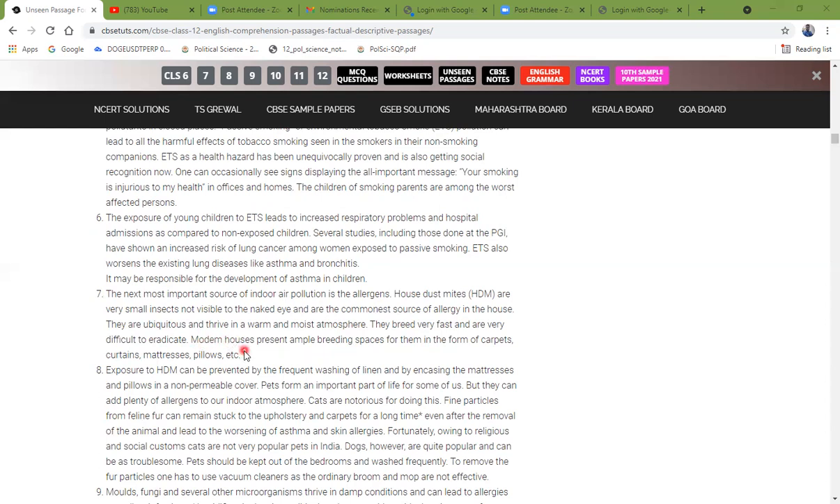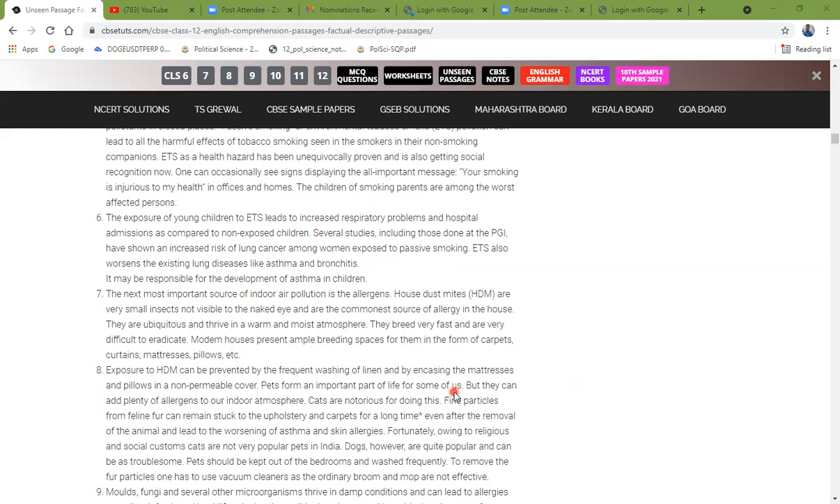Modern houses present ample breathing spaces for them in the form of carpets, curtains, mattresses, pillows, etc. Exposure to HDM can be prevented by the frequent washing of linen and by encasing the mattresses and pillows in non-permeable cover.